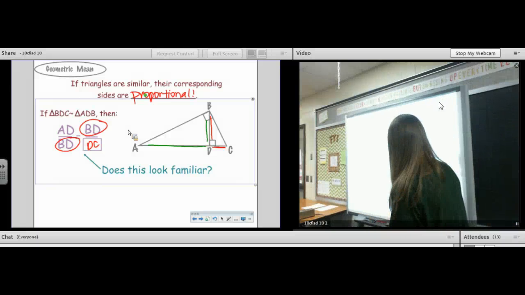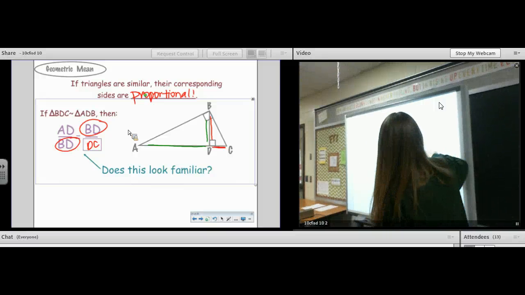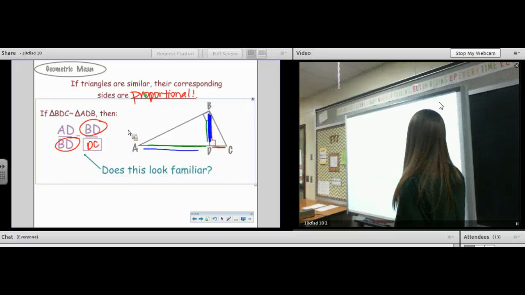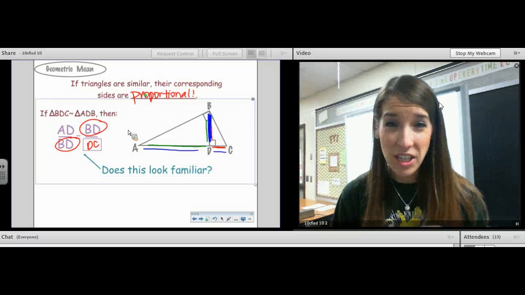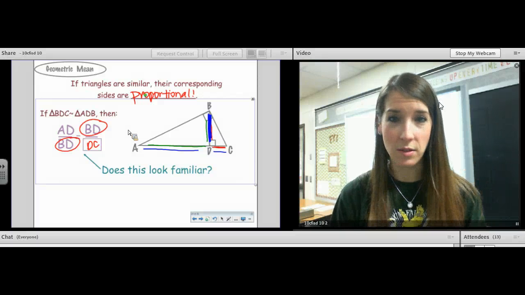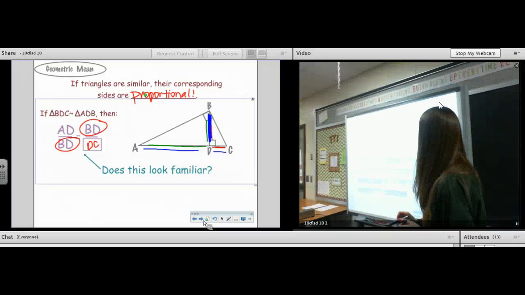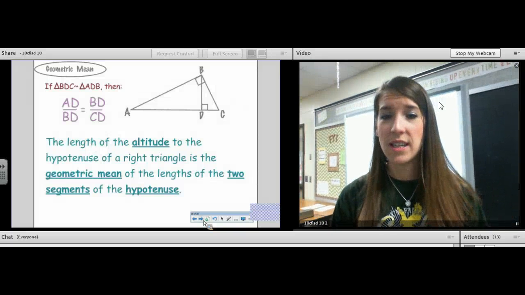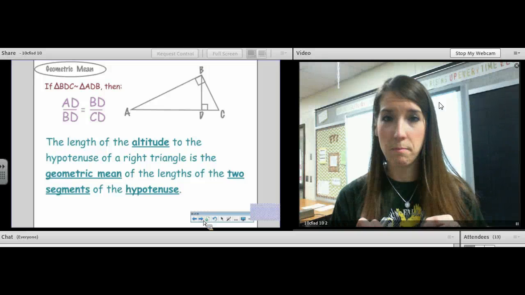So the altitude, let me get a new color. The altitude is the geometric mean of the segments of the hypotenuse. I know this isn't making a lot of sense yet. Don't write this down. This is the technical wording, but we're going to make this easier to write down, okay?